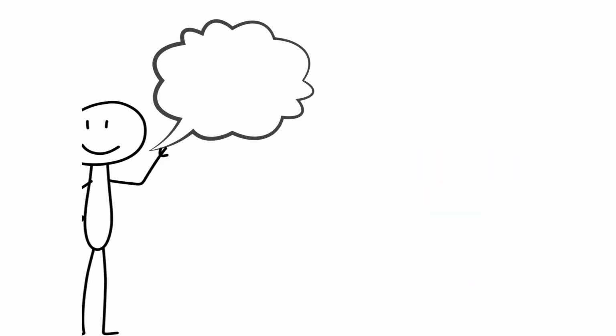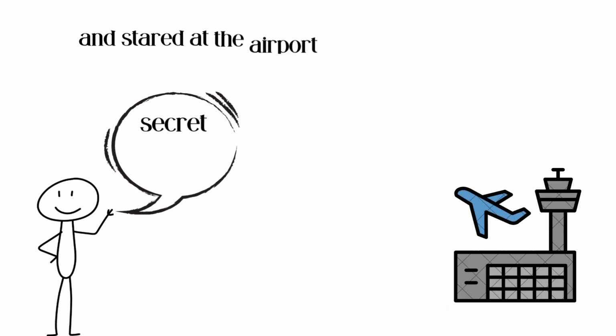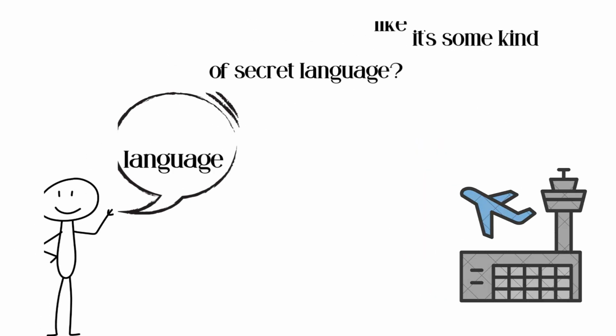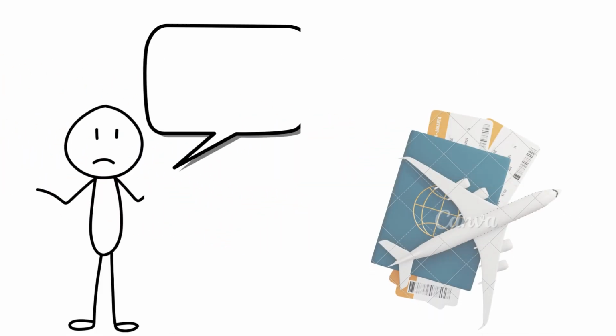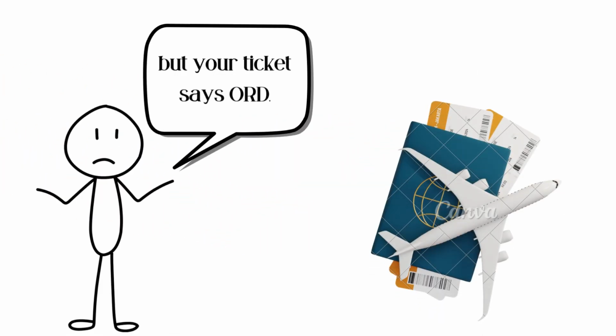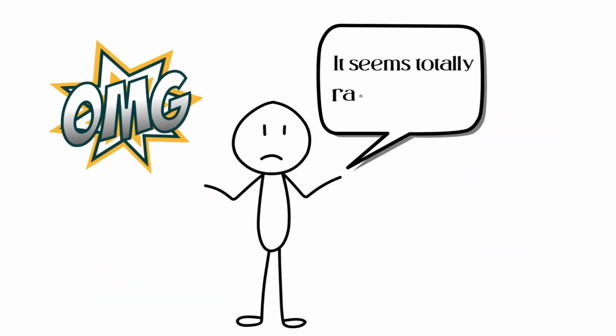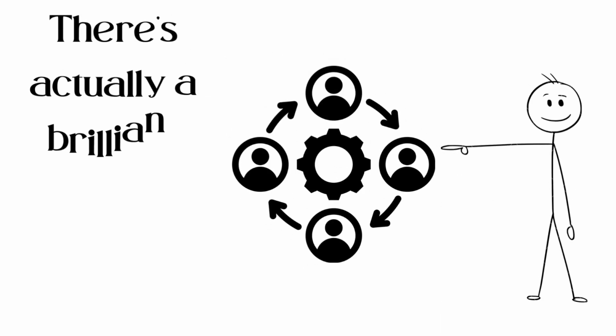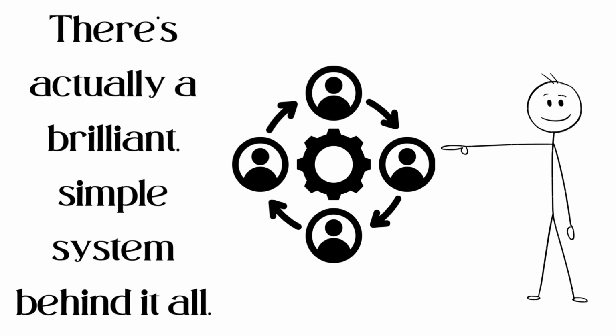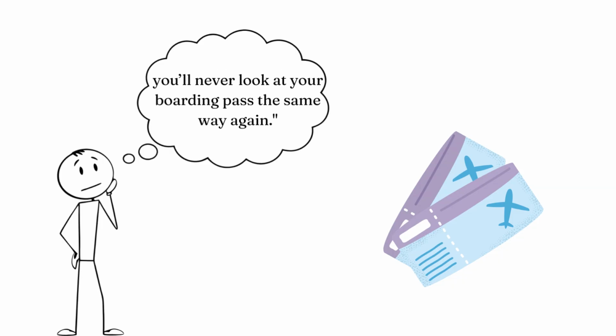Okay, be honest. Have you ever booked a flight and stared at the airport code like it's some kind of secret language? You're flying to Chicago, but your ticket says ORD. Going to Los Angeles? That's LAX. It seems totally random, right? Well, it's not. There's actually a brilliant, simple system behind it all. And once you know the secret, you'll never look at your boarding pass the same way again.